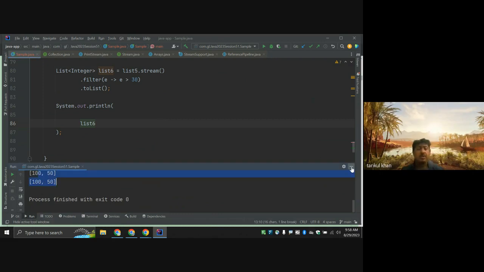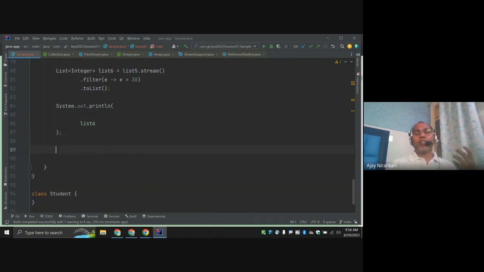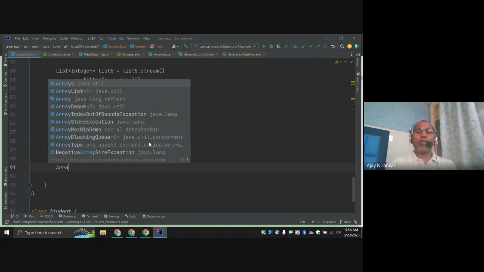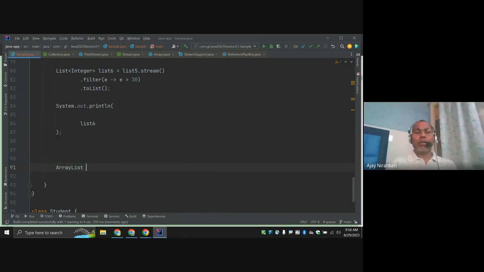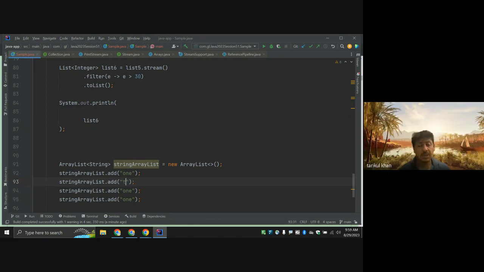So generally, till now we understand that we are just creating an ArrayList. An ArrayList of, let's say, String, equal to new ArrayList. Generally till now this is what we do. Here we can add any number. Add, and we pass 1. Here you can pass many numbers.